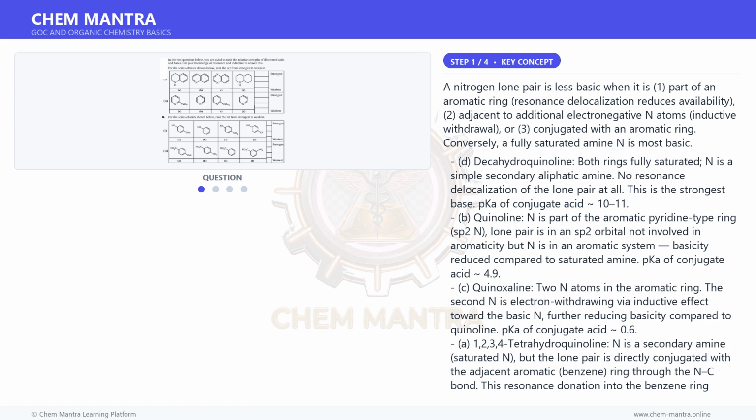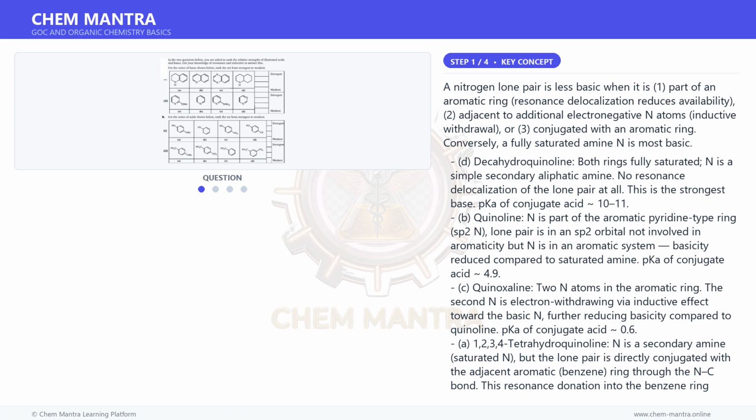A. 1,2,3,4-tetrahydroquinoline: N is a secondary amine, saturated N, but the lone pair is directly conjugated with the adjacent aromatic benzene ring through the N-C bond. This resonance donation into the benzene ring reduces the lone pair availability significantly compared to a fully saturated system, D, making it less basic than D.